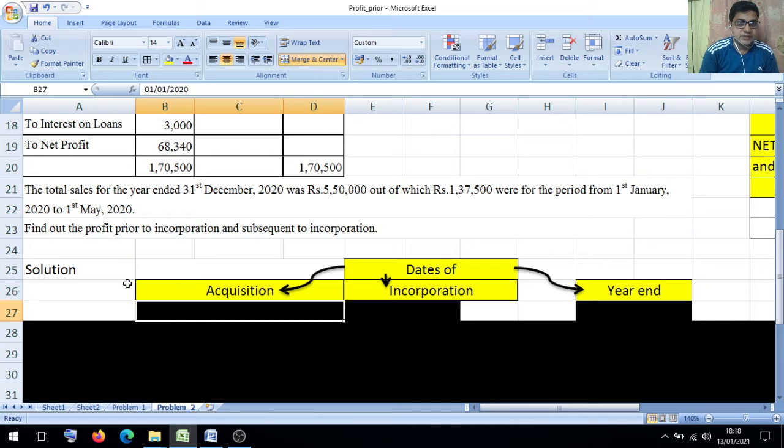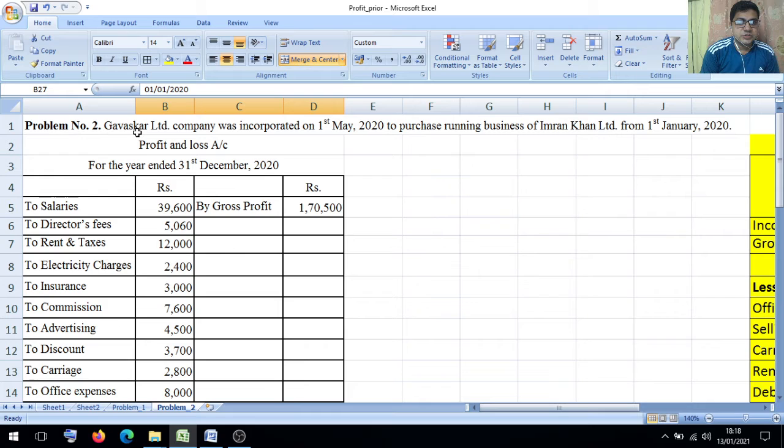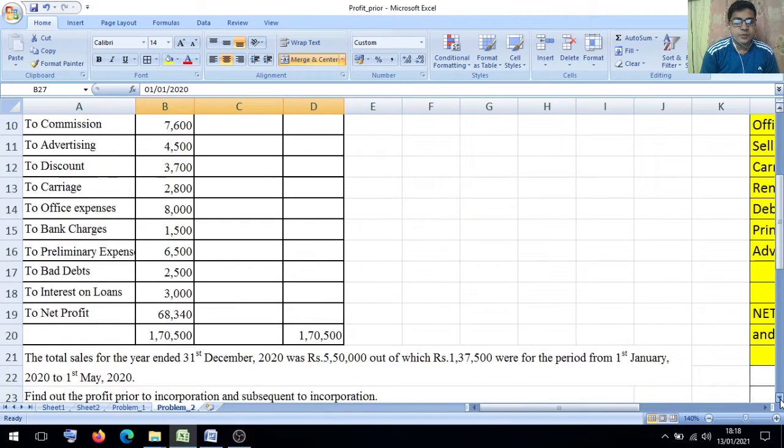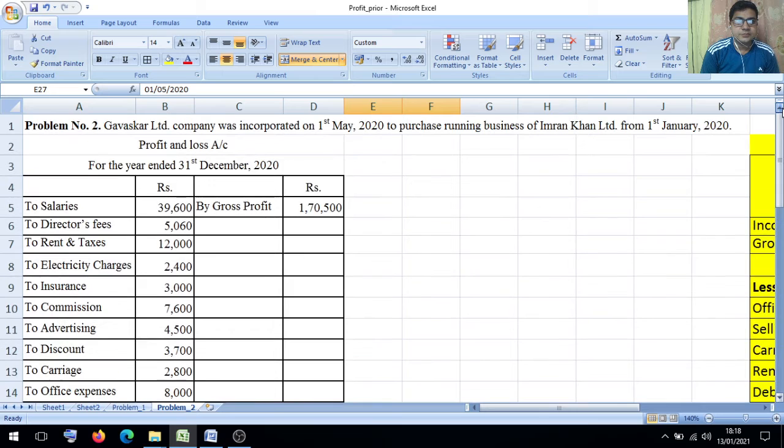Now we will discuss our problem. First, Gavaskar Limited was incorporated on 1st May 2020. The date of incorporation is 1st May 2020, so we will write here incorporation 1st May 2020. Then they have provided the purchase of the running business of Imran Khan Limited on 1st January 2020.